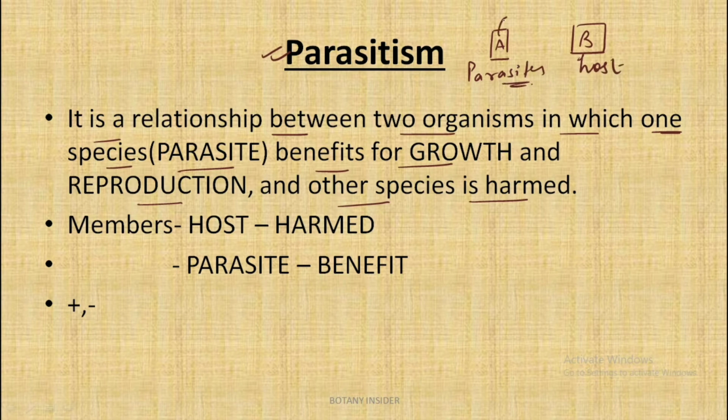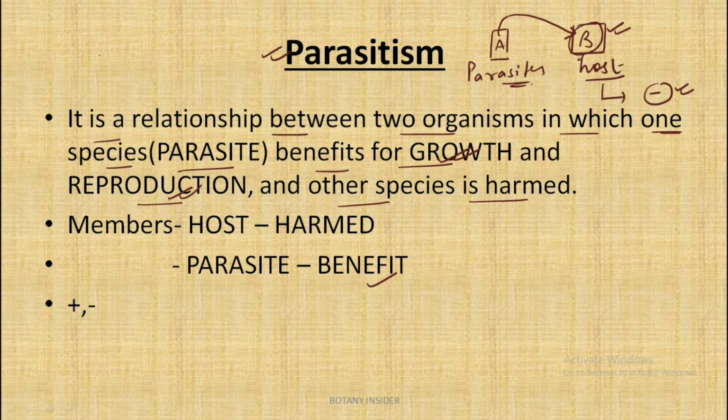So the parasite, that is species A, would attack the host, that is species B, and would get the benefit of growth and reproduction by using all the resources from the host, but the host in turn is getting negatively affected by the attack of the parasite.